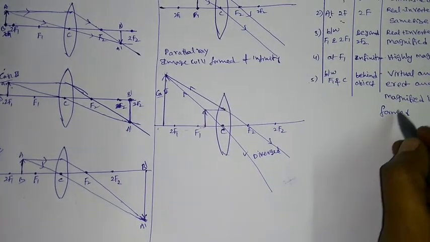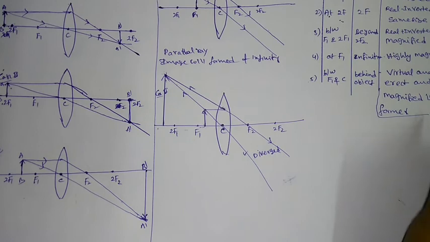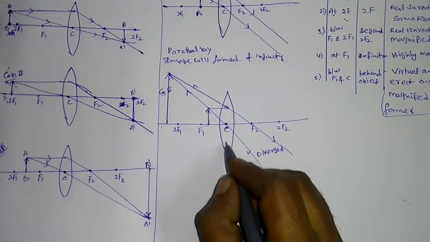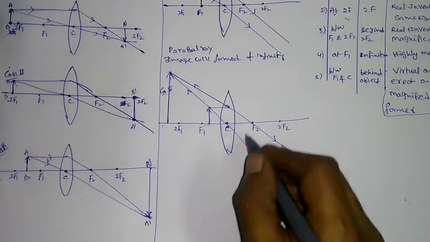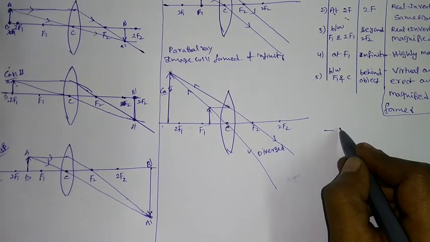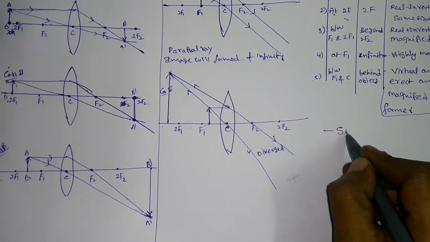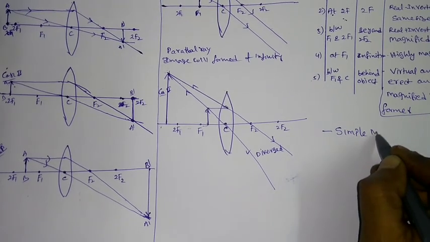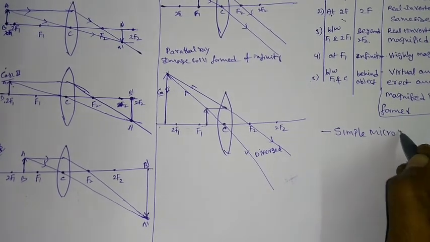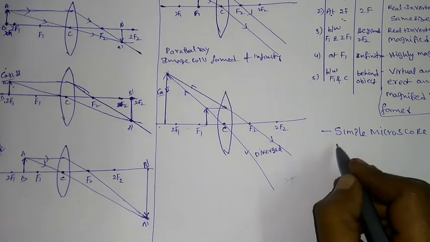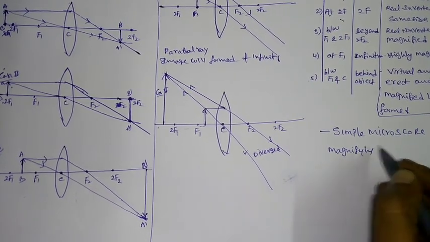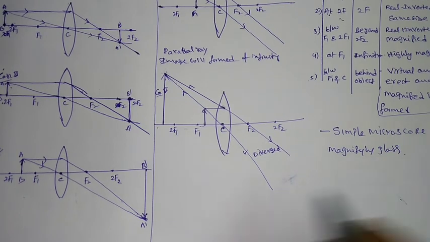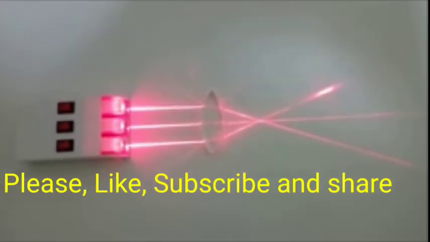Now if you remember this one, that means this convex lens can be used as the magnifying glass. That means simply we can say this convex lens is a simple microscope, which is a magnifying glass. Okay, this is about the image formation in the convex lens.